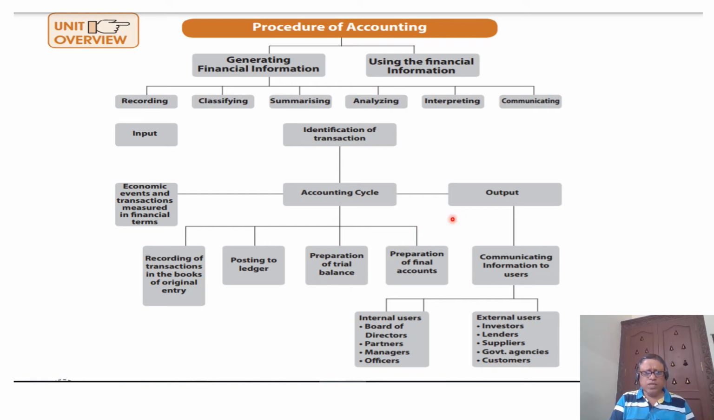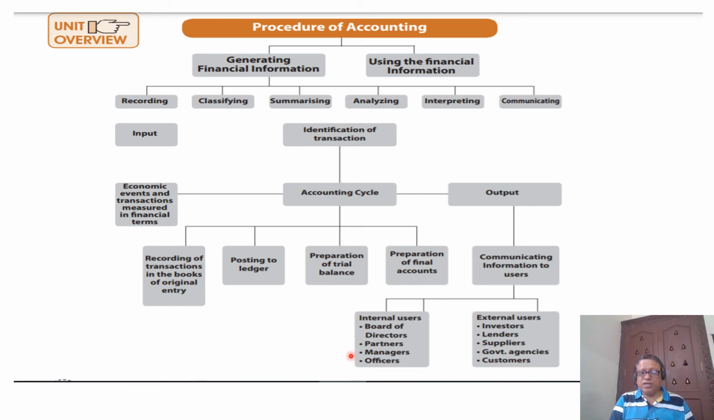So, to recap the accounting cycle: first we need to record the transaction, that is step 1. Step 2 is the ledger, that is posting from the journal. Step 3 is the trial balance. Step 4 is the preparation of the financial statements. Whatever the outcome of the accounting cycle, that is, the financial statements, should be communicated to all the stakeholders. Those stakeholders can be internal or external.